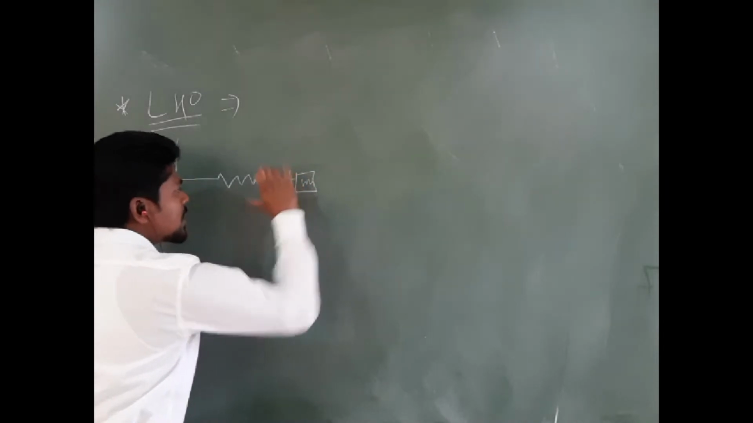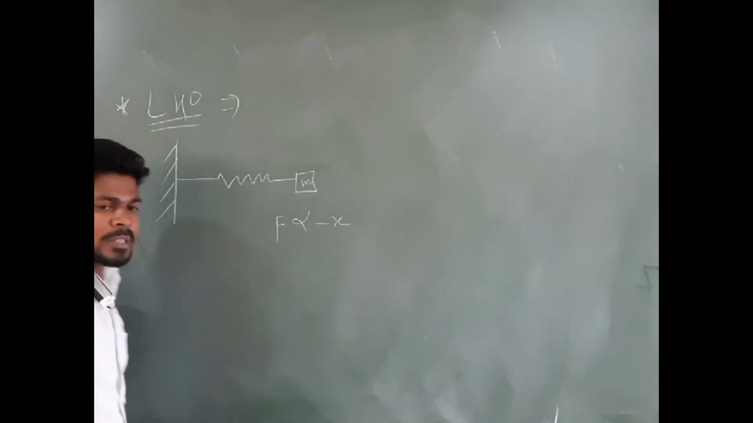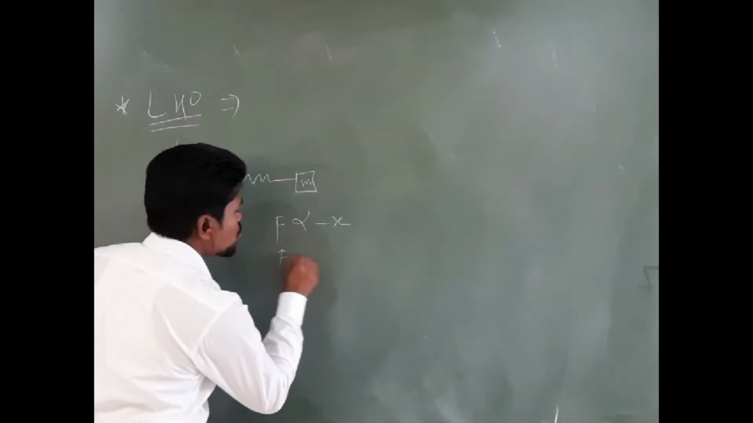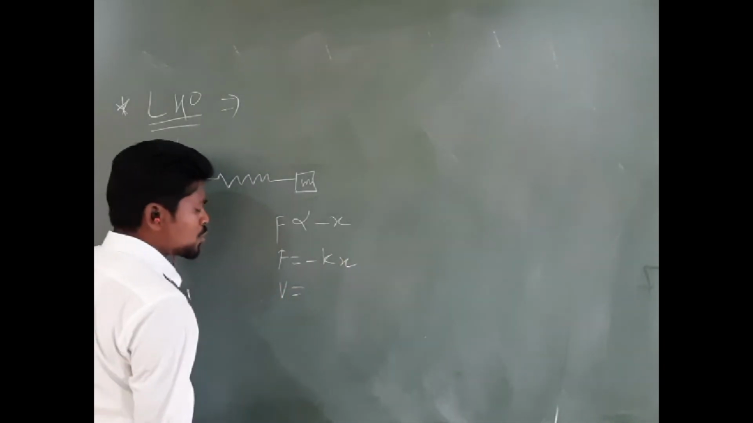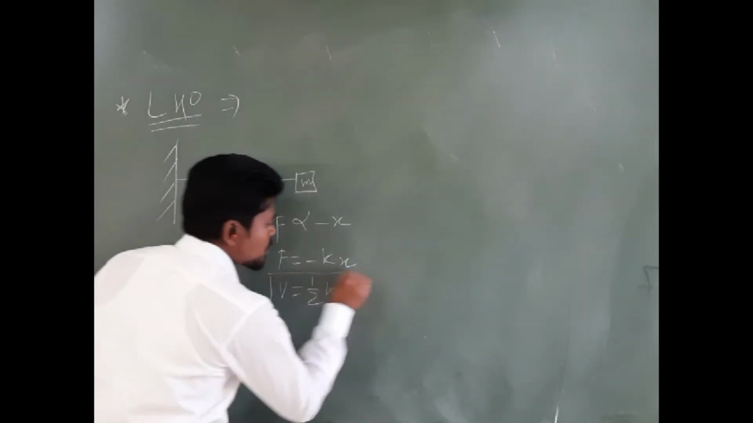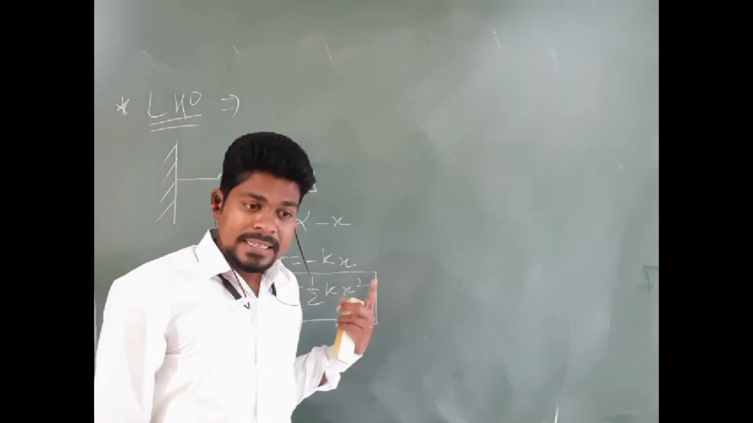Okay, if I apply one force in this direction, then the force and its displacement will be in opposite directions, that is why minus x. So F is equal to minus kx, and its potential will be V equals 1 by 2 kx square. So this one is the potential. I am again saying this is the potential.